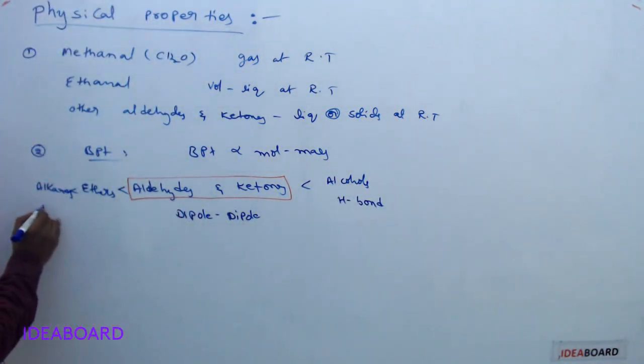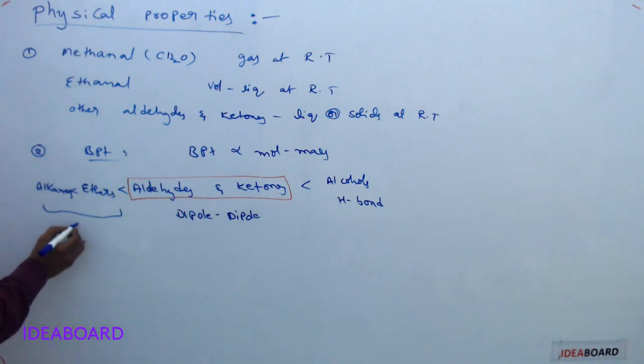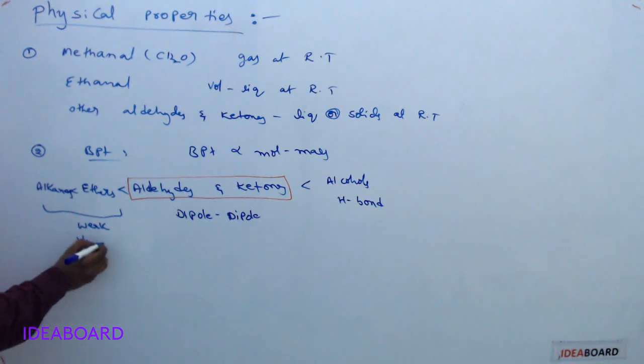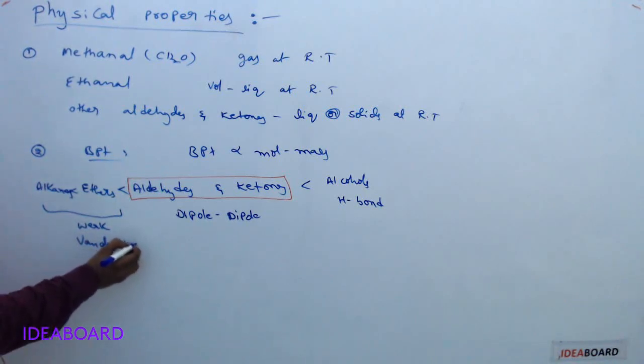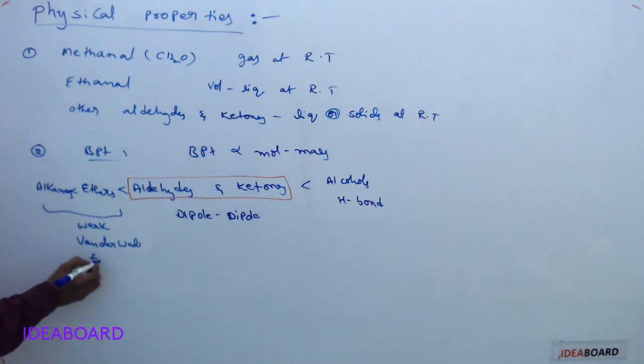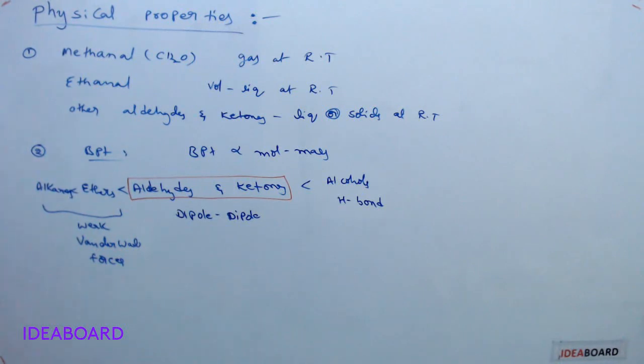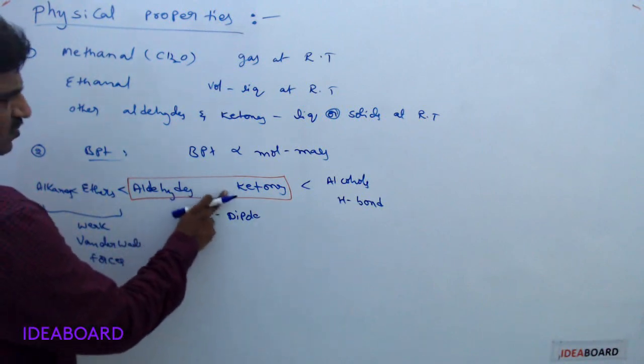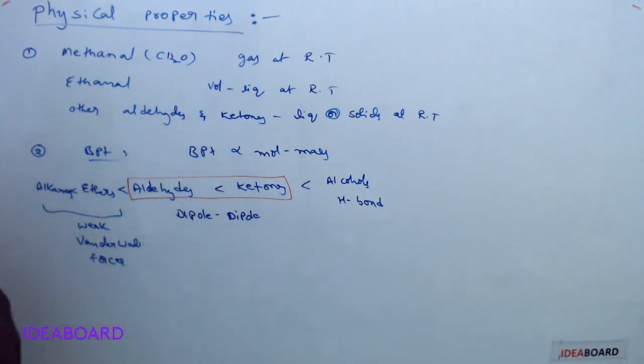And alkanes and ethers have weak van der Waals attractive forces, because of which they have very low boiling point values. Among aldehydes and ketones, ketones have a little bit higher boiling points than aldehydes. That is the boiling points order.